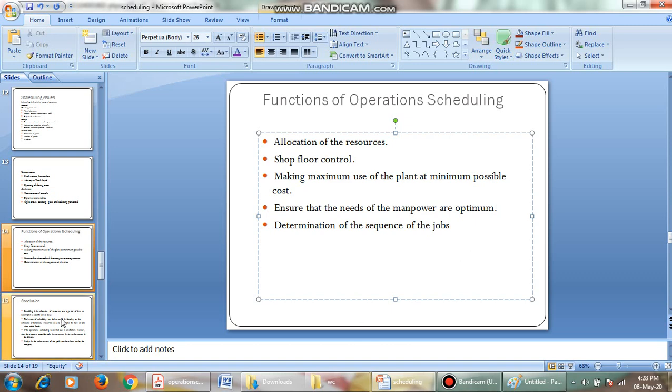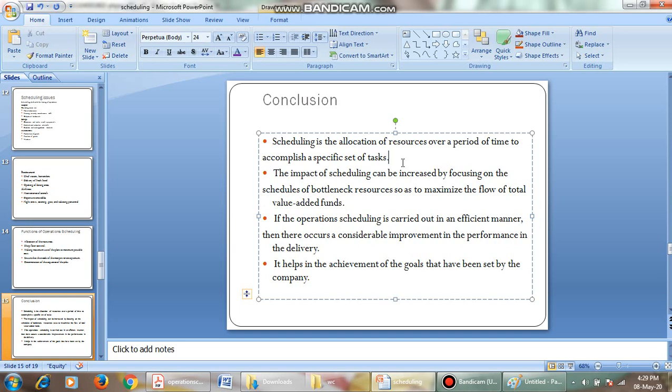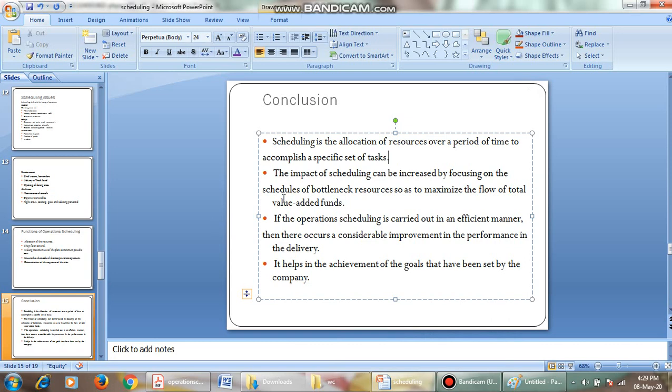Okay. And then this is a brief one, coming to its conclusion. Scheduling is nothing but allocation of resources over a period of time to accomplish a specific set of tasks. As we have discussed, scheduling is allocation of resources over a period of time to a particular machine, a particular department, or a particular workstation. Here, the impact of scheduling can be increased by focusing the schedule on bottleneck resources so as to maximize the flow of total value added funds.